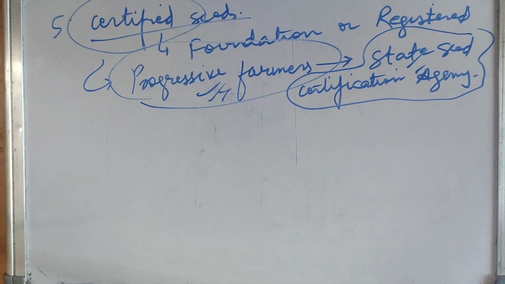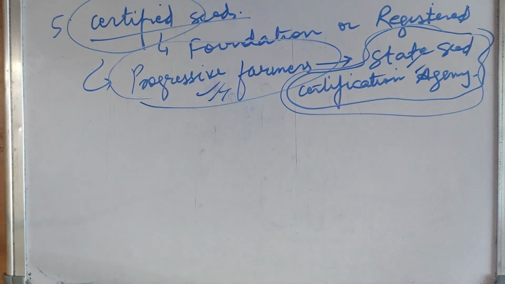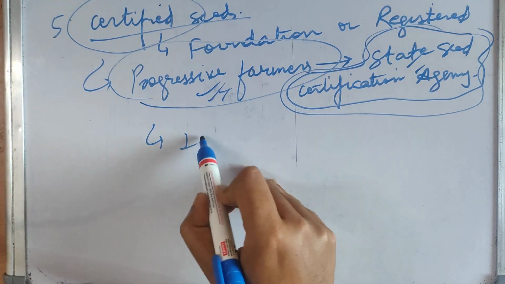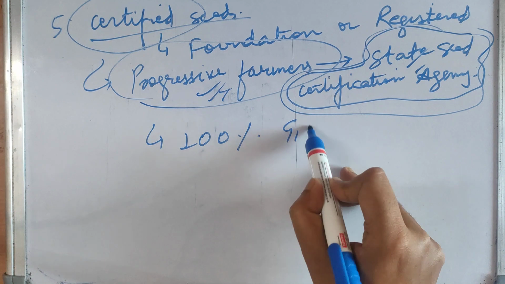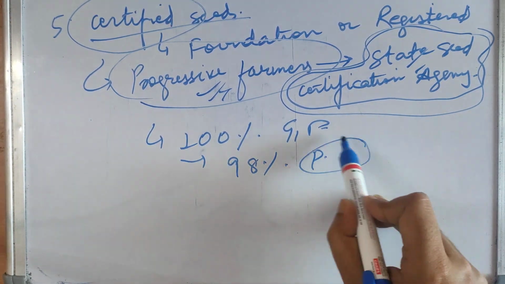Then the State Seed Certification Agency will give me a certificate that, after checking everything, after visiting your fields and seeing the quality of the seeds, yes, your seeds are certified seeds. That is, your seeds are 100% genetically pure and 98% physically pure.